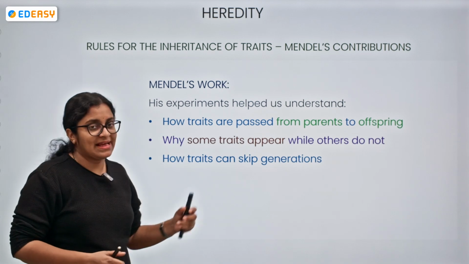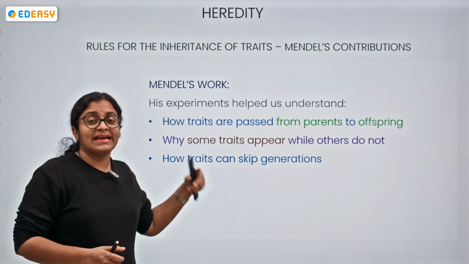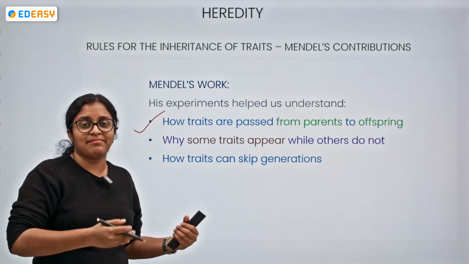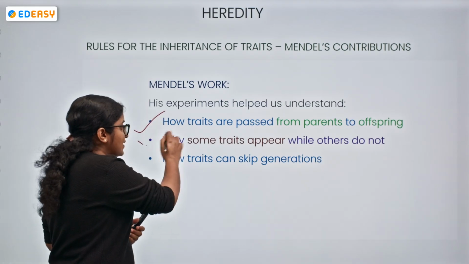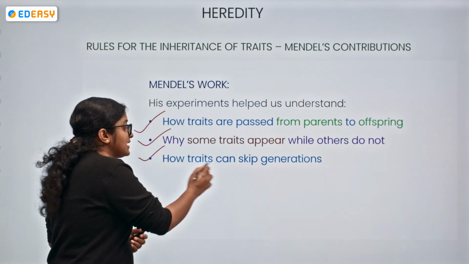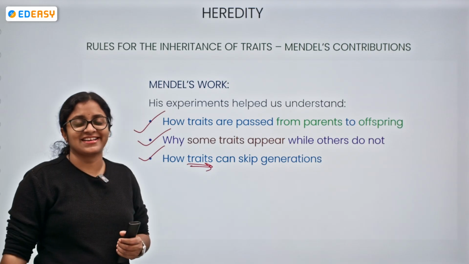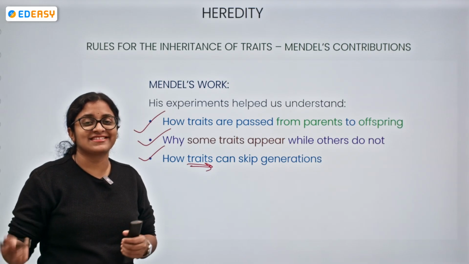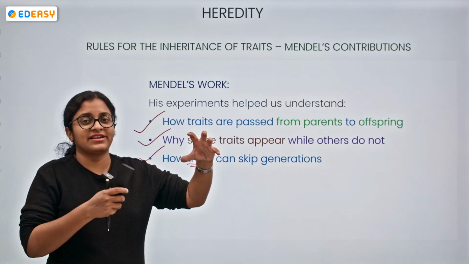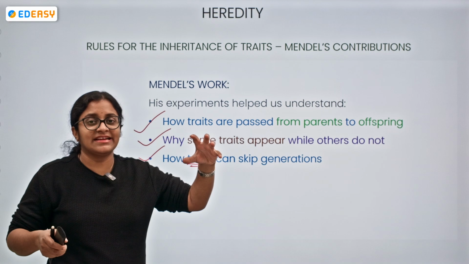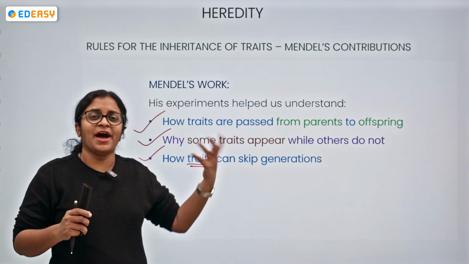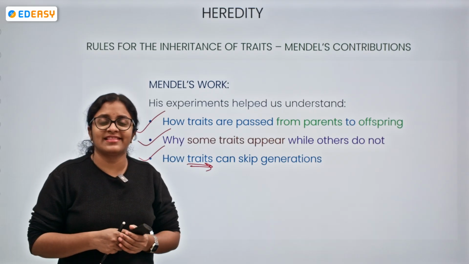He took the pea plants and experimented, and by his experiments we came to know how traits are passed from the parents to the offspring, and why some traits appear but some traits do not appear. We can also see some traits skipping generations. How do these traits skip generations? Sometimes, if you see a particular trait in the ancestor, for the next 2 or 3 generations that trait does not get expressed. Again, in the fourth generation, that trait gets expressed. But how is there a skipping of this trait in the generations?